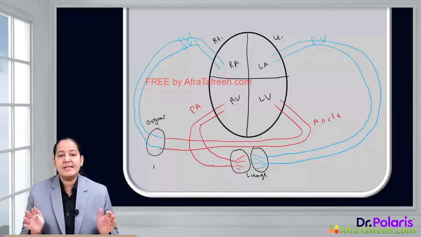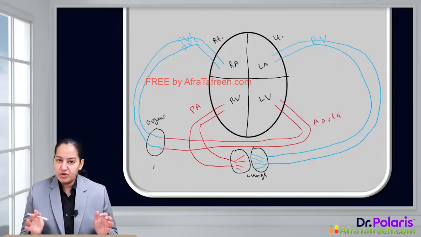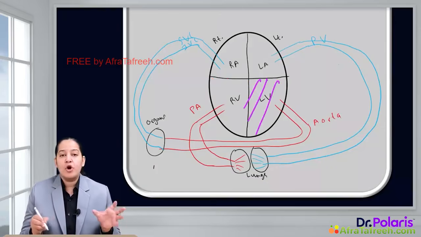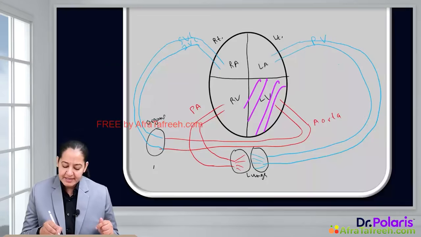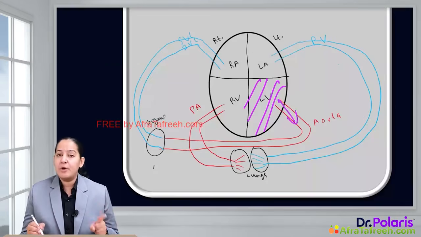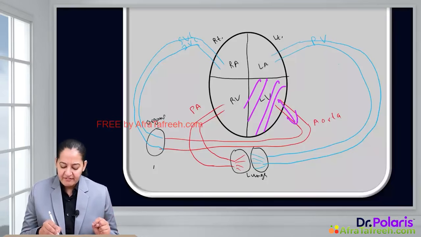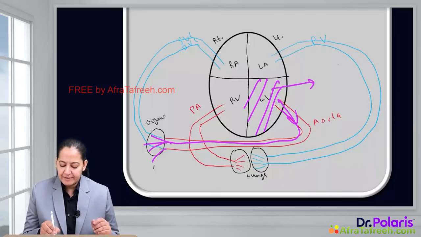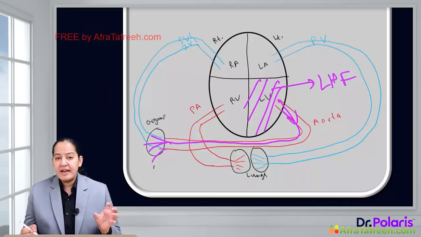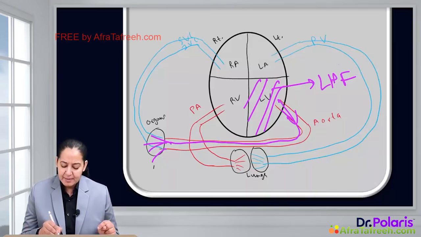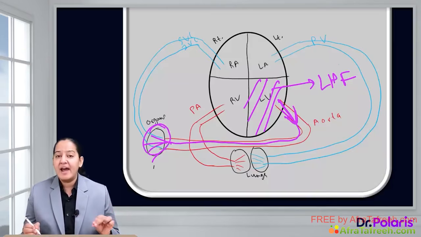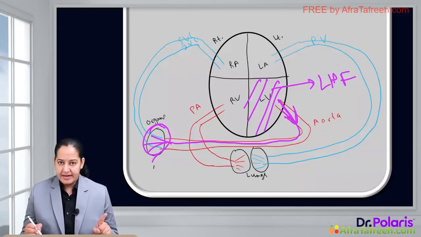In this diagram, you can see the heart. You can appreciate the four chambers of the heart. Look on the left side. On the left side, you can see the left ventricle. Normally, when the left ventricle is doing systole, the blood is ejected into the aorta. On the left side, this is pure oxygenated blood. So this oxygenated blood via the aorta is distributed to all organs of the body. But whenever there is left heart failure, left ventricular failure, the left ventricle is not ejecting the blood. It is not doing the systole with vigor. So less blood or no blood is coming into the aorta. So all the organs of the body receive less blood and they undergo ischemia. So this is the cardiac cause.